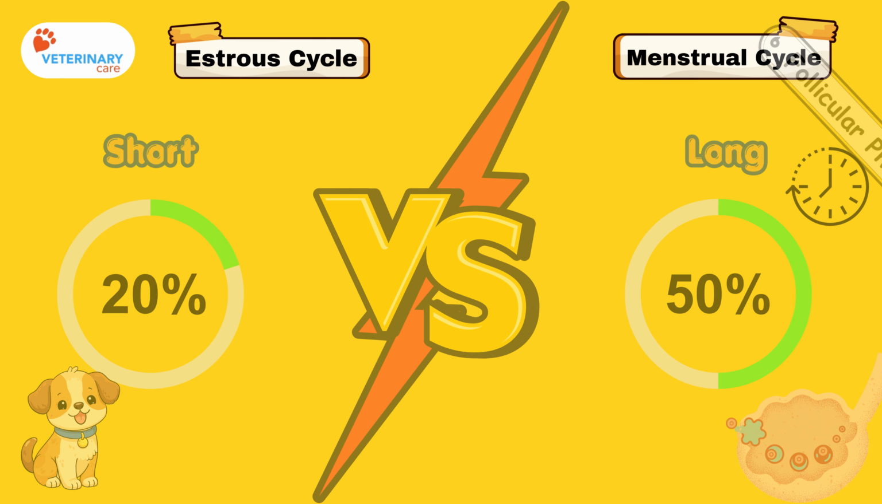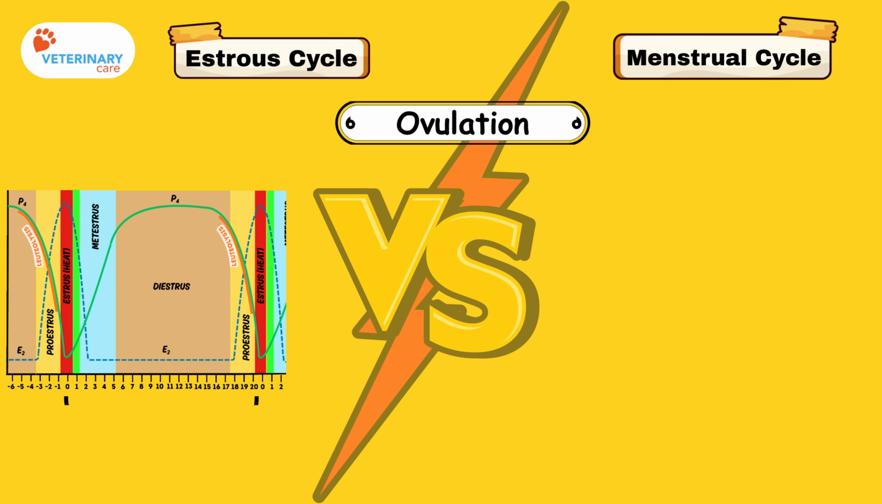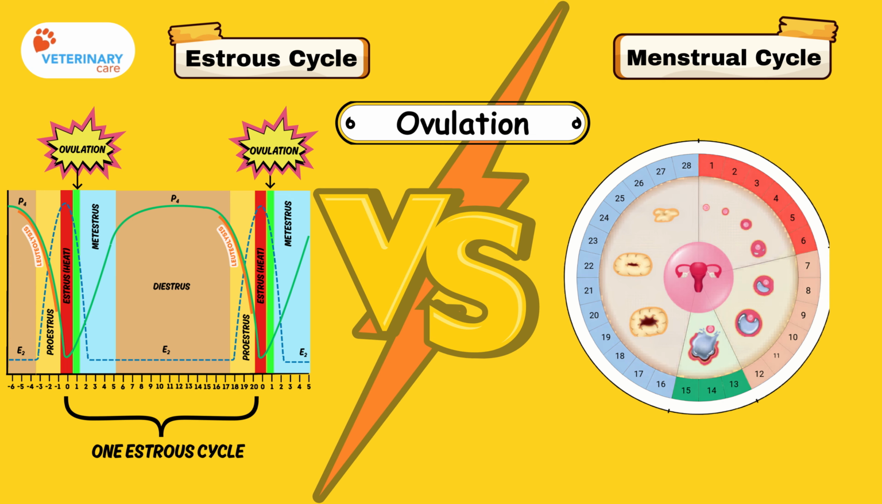Now let's talk about ovulation. In the estrous cycle, the cycle starts when the female comes into heat. Since ovulation happens at the beginning and end of the cycle. In the menstrual cycle, the cycle starts with menstruation. Ovulation happens about 14 days later, so it comes in the middle of the cycle.